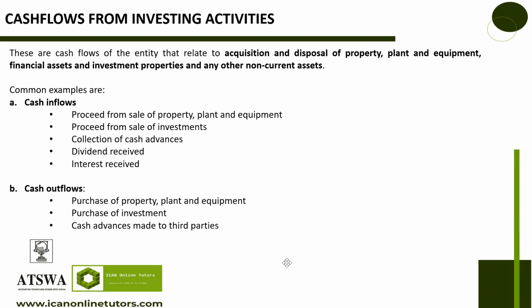Now let's look at the outflows. The outflows will look like purchasing of property, plant and equipment. You went to buy shares in another company or any other investment. You made cash advances to a third party, that's cash outflow of investing activity. At this point, is there any question from this? Do you guys understand what investing activities are from a cash flow statement?